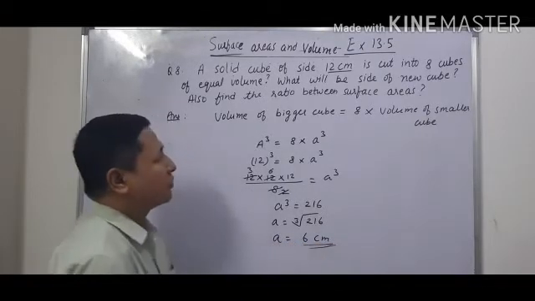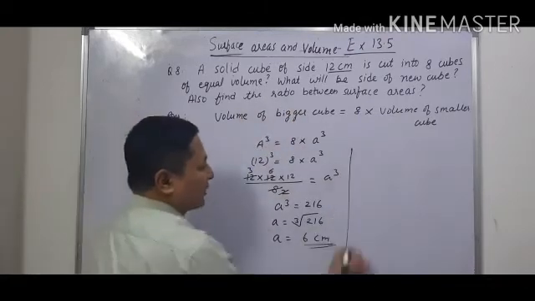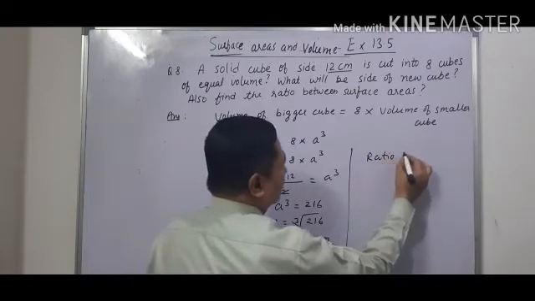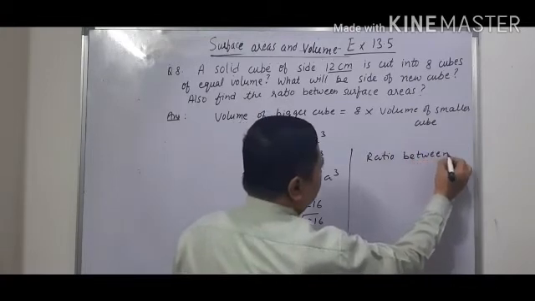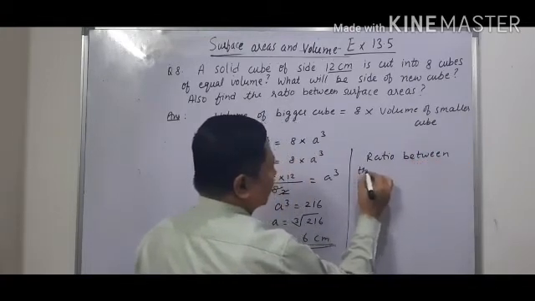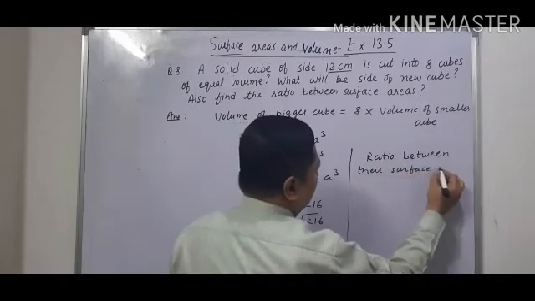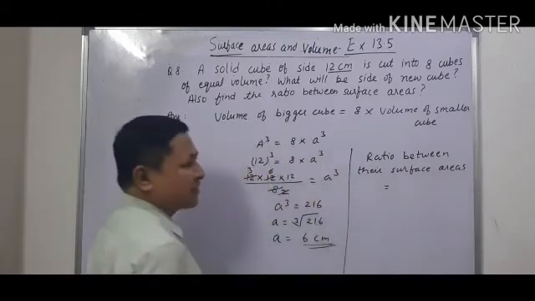So now we also have to find the ratio between their surface areas. Now the formula for surface area is 6a square.